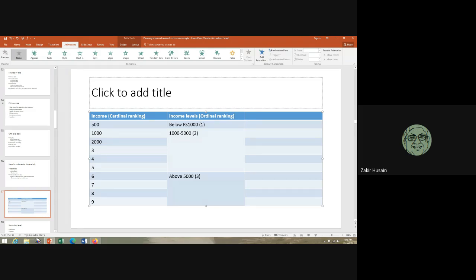But in case of these categories, even though you have an order, you can only say 2 is better than 1. 3 is better than 2 and 1. You cannot say how much better. In case of a cardinal ranking, you can say exactly how much better you are. And in this case, let me give an example.